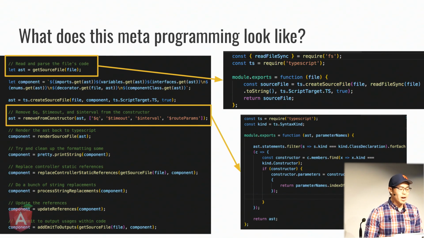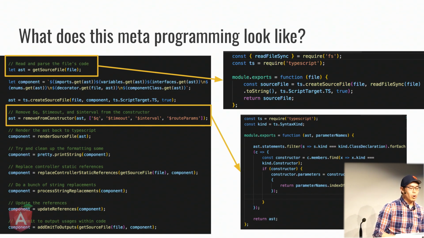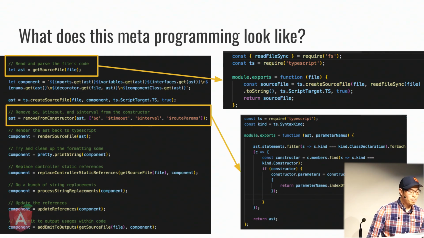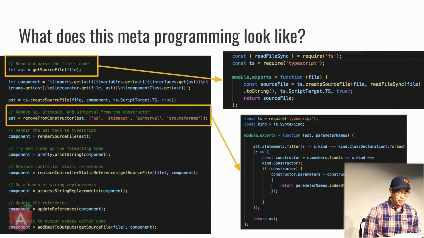If it finds a match, it removes them, and if it's not a match, it simply keeps them. Afterwards, we convert it to a string representation of our code at the line below. We run it through a prettifier, and then we do some regex replacements on the source code itself. Finally, when this is all said and done, we write it to a temporary file.